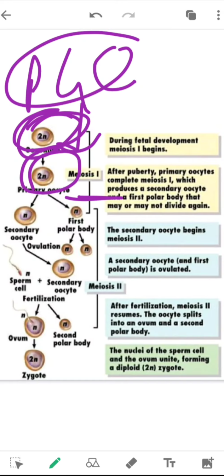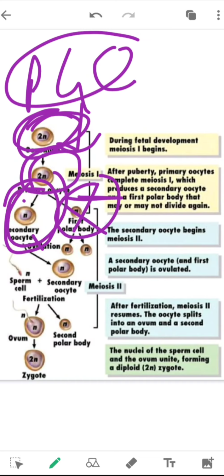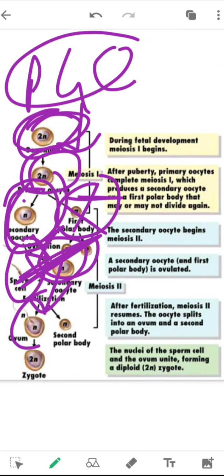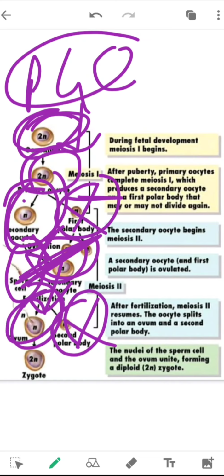As the female reaches the puberty stage, the primary oocyte completes meiosis 1 and gets converted to the secondary oocyte and the first polar body. The first polar body usually degenerates and is non-functional, whereas the secondary oocyte undergoes meiosis 2 and stops at the metaphase stage. The metaphase stage is only completed when a sperm cell fertilizes it and it gets converted to the fertilized ovum. Here also a second polar body is formed, which is of no use, and ultimately the fertilized ovum gets converted to the zygote.